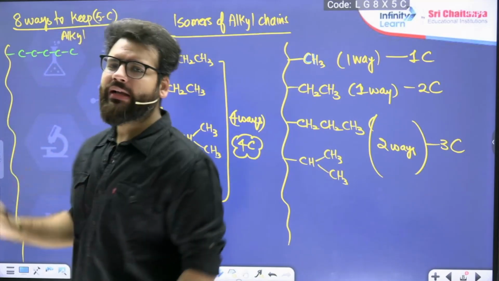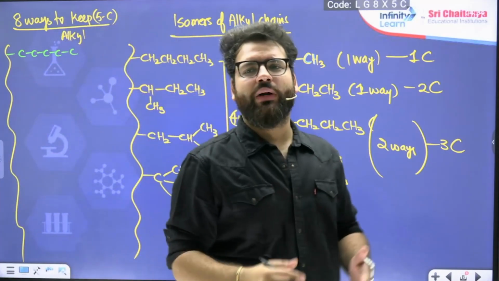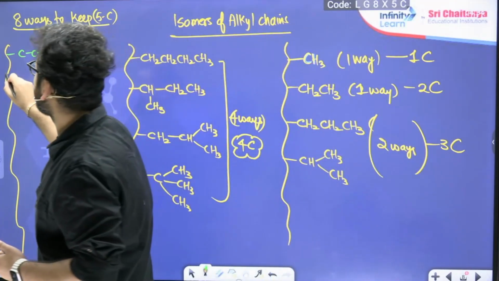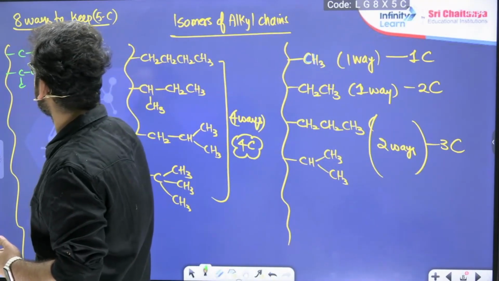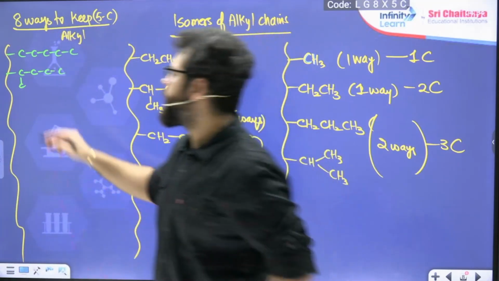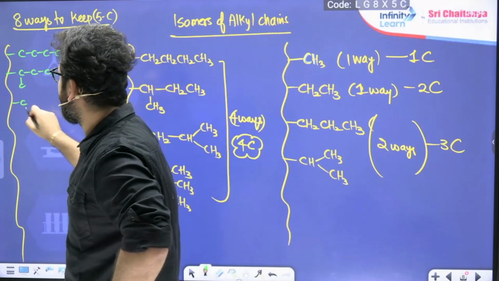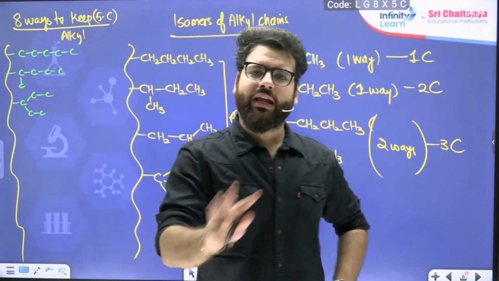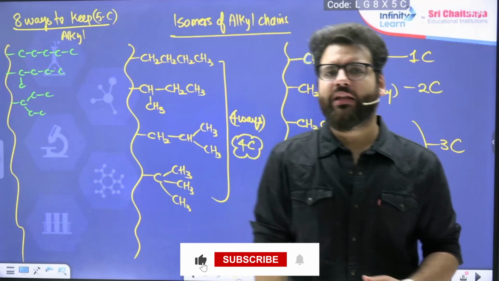Let's say you had a pentane. From pentane, you could do attachment at carbon number 1. It would look like this. You could do attachment at carbon number 2. Then it would look like this. You could do attachment at carbon number 3. Then it would look like this. So 3 types from where pentane can give you the attachment.